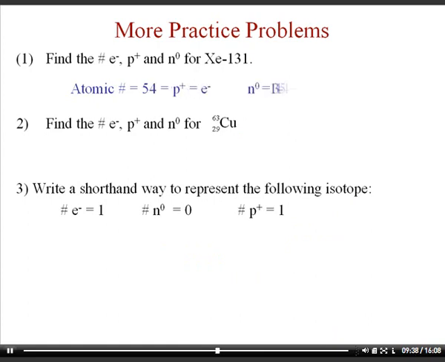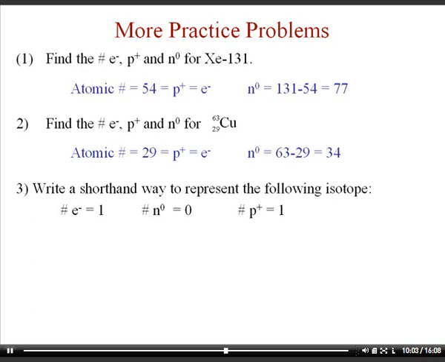Xenon weighing 131, or a mass number of 131, would have 54 protons and 54 electrons, because that's the number off the periodic table. That's the atomic number. And then again, subtracting, you get 77 neutrons in the center. For example number 2, we have copper-63. It's element number 29, as stated on the periodic table. Also, the bottom number in this format is the atomic number. And then when you subtract, you get 34 neutrons.